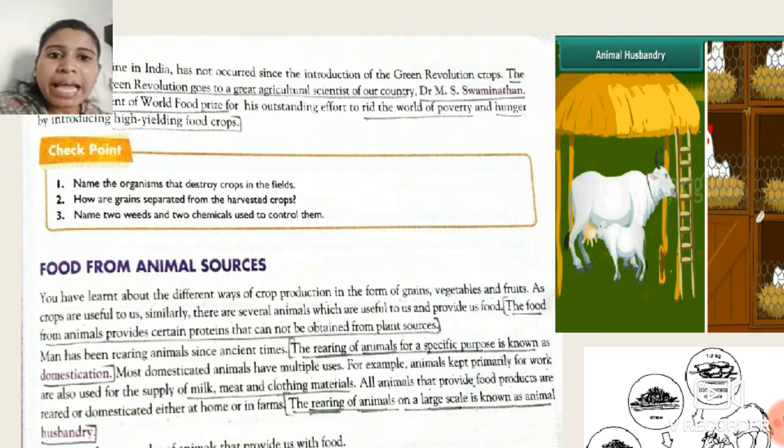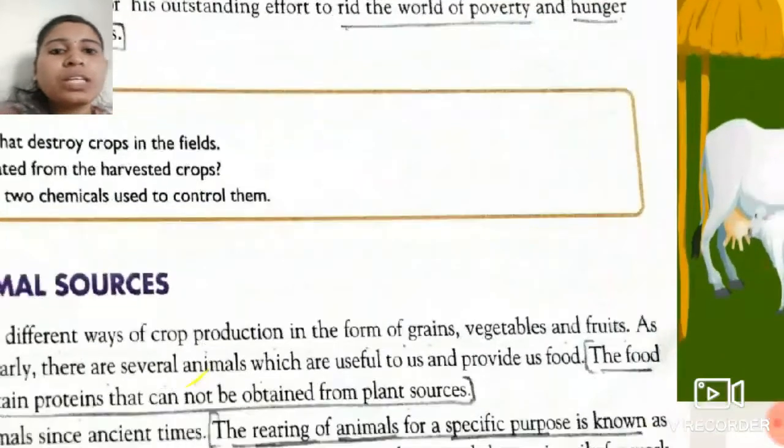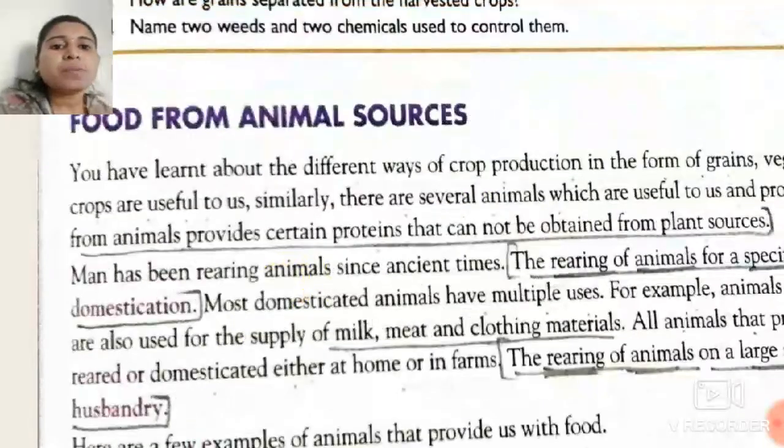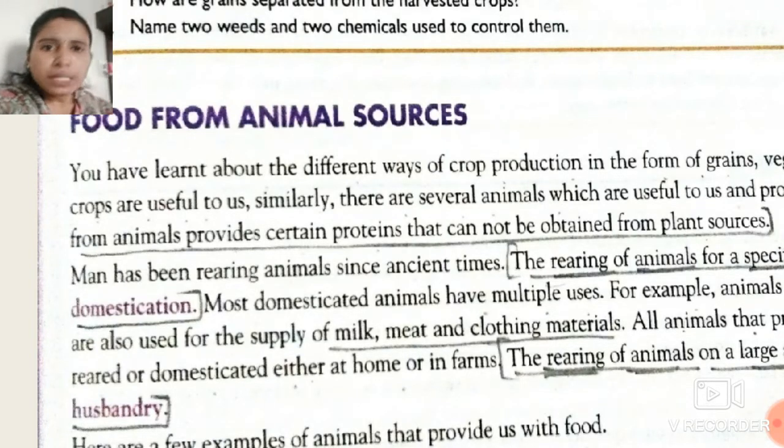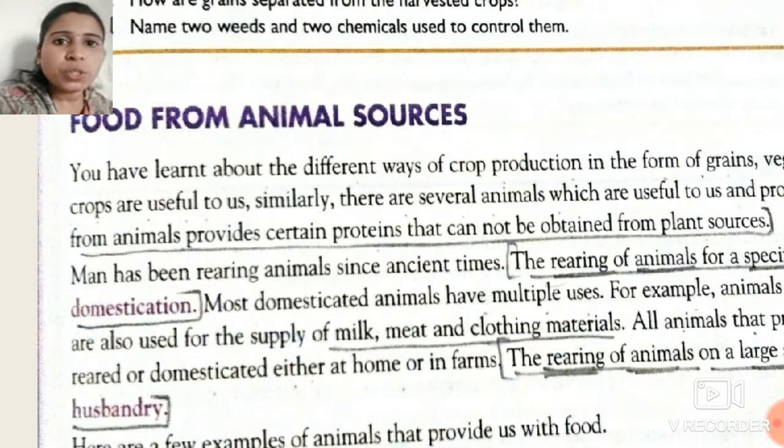So students, see over here, man has been rearing animals since ancient times. All of you know that. So students, rearing of animals for a specific purpose is known as domestication. Just like nowadays, there are certain dogs which are domesticated at certain people's homes.